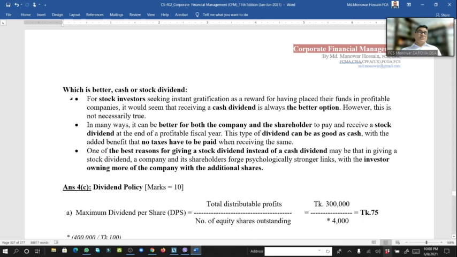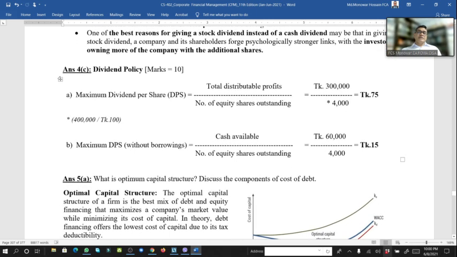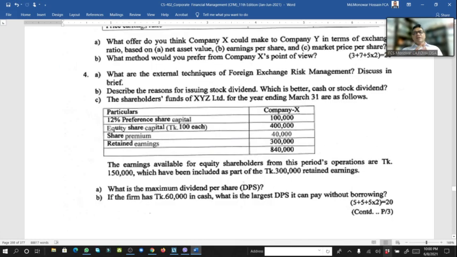And if we go for number 4, 10 marks is the dividend policy. If we go for the question, here only answer, look here, very small answer, 10 marks, 5 and 5. The shareholder fund of company X for the year ended 31st March: 12% preference share capital 1 lakh, equity share capital 100 each 4 lakh, share premium 40,000, retained earnings 3 lakh, total 8 lakh 40,000.